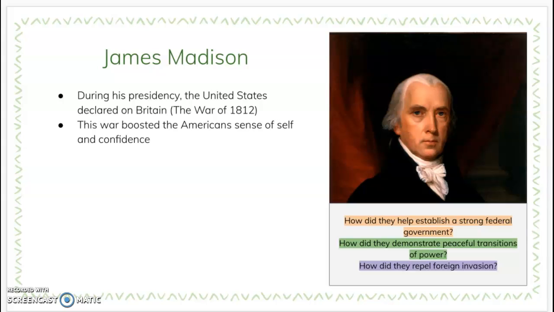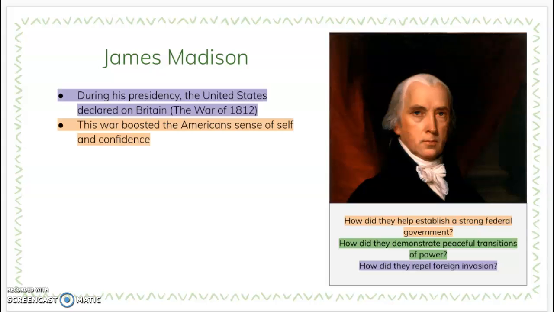This war led to an increased sense of self and confidence and increased the public trust of the United States government. The War of 1812 cost many American lives, but Madison's handling of it reinforced the powers of the U.S. federal government, strengthening power and the legitimacy of the United States.